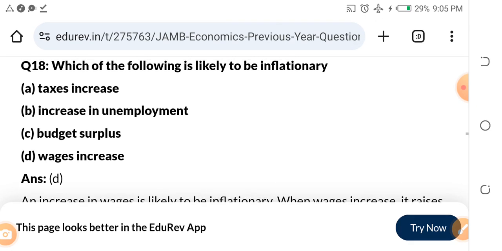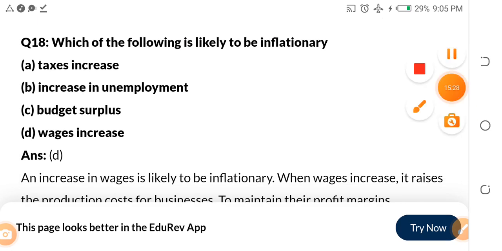Which of the following is likely to be inflationary?